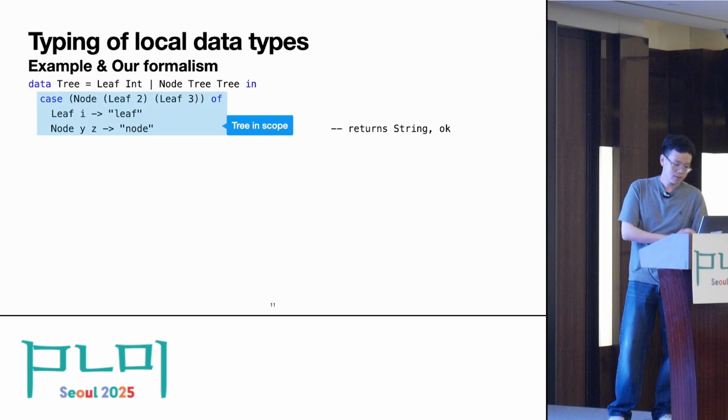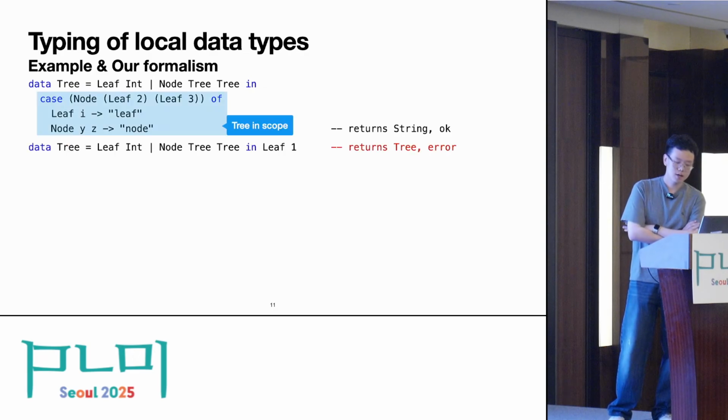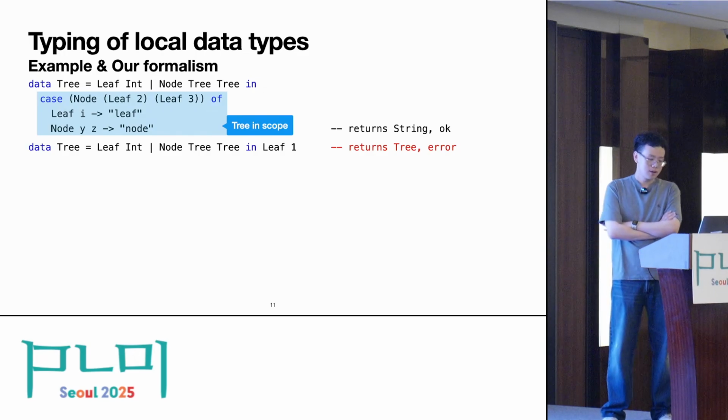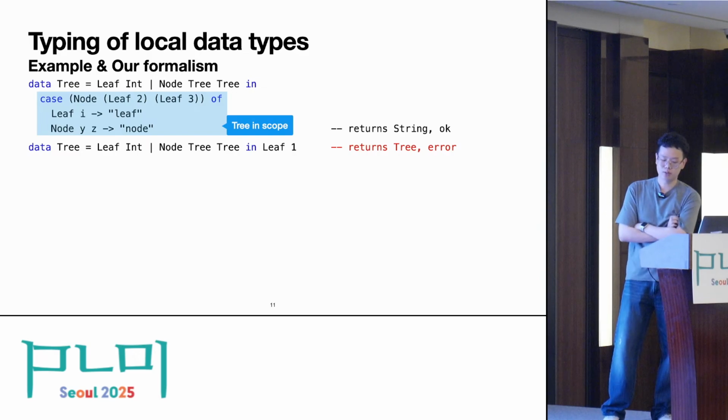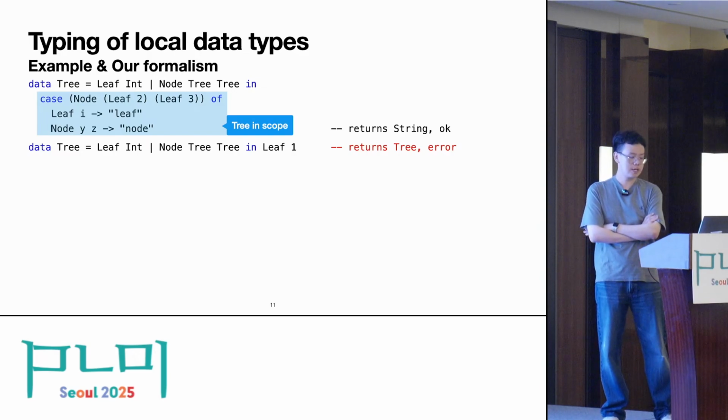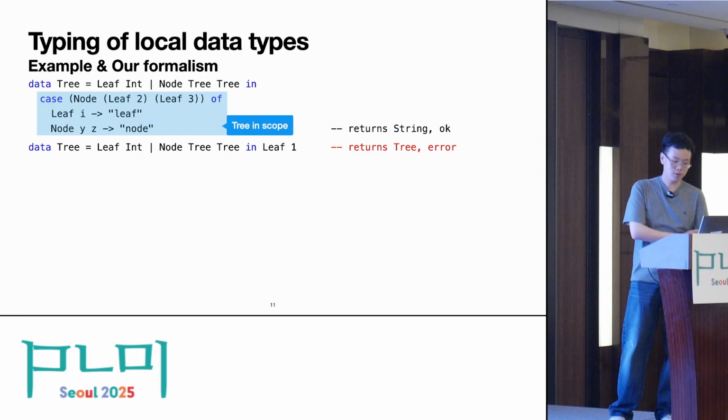On the other hand, if we return a leaf value directly, then the expression as a whole returns a tree value which goes out of its scope. So this one is rejected.